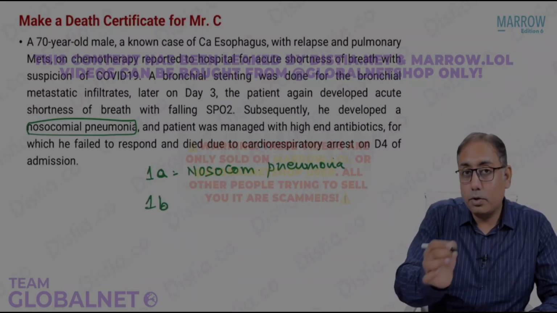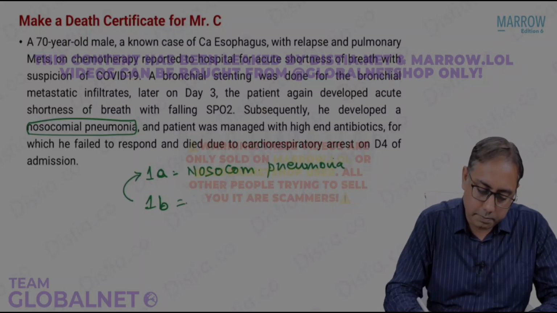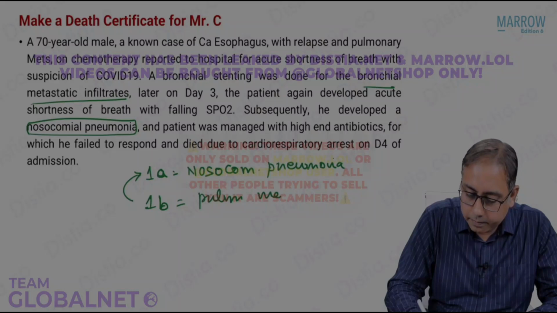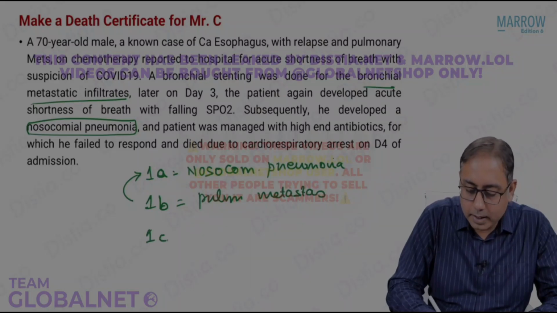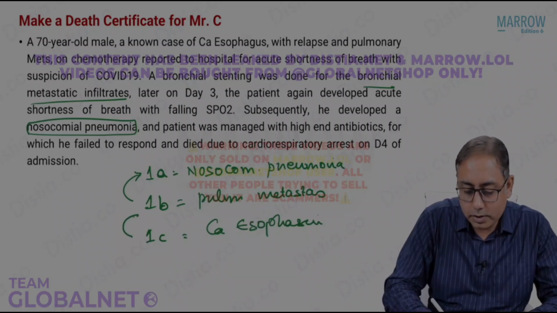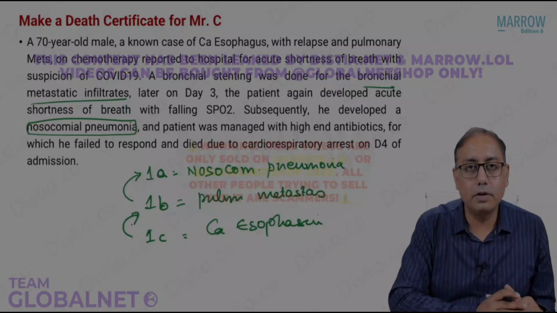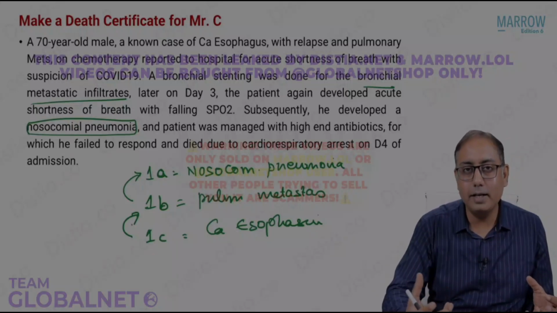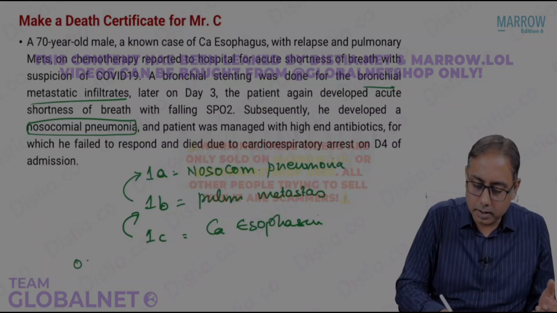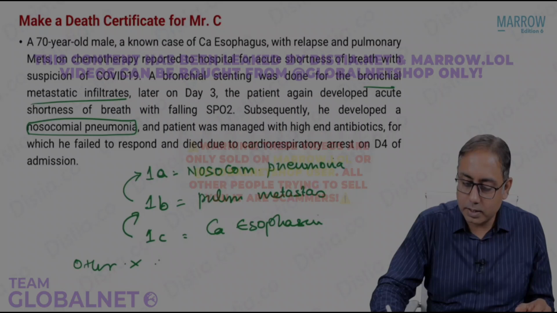Part 1B, what caused the nosocomial pneumonia? The nosocomial pneumonia was because this patient had metastatic infiltrates. They were bronchial metastatic. There was pulmonary metastasis. And why did metastasis happen? Because, common sense, there was a CA esophagus. So cancer of the esophagus caused a pulmonary metastasis. Metastasis caused a decreased function of the lung, and the patient was already with bronchial stenting, and therefore there was nosocomial pneumonia. So probably there were no other associated factors, nothing mentioned as far as this MCQ is concerned. Let's move to the next MCQ and have a word about Mr.